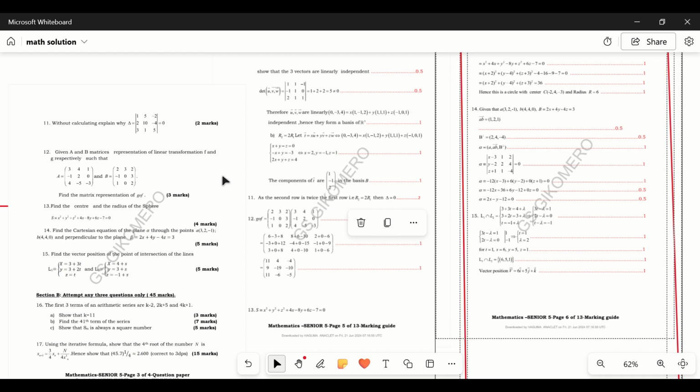So after seeing this, you know that the second law is 2, 10 and -4. So you see that it is twice of the first law. The first law is the horizontal one, this is 1, 5 and -2. It's the first law, and 2, 10 and -4 is the second law. So the second law is twice of the first law. So that's why the determinant will be equal to 0. That's the reason you can give here.